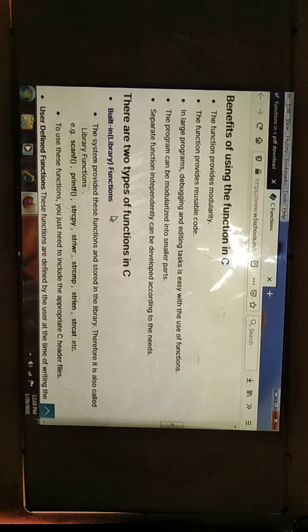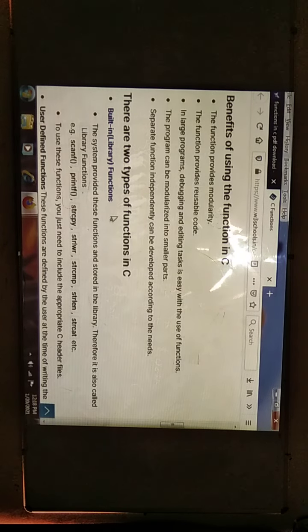The next benefit is that the program can be modularized into smaller parts, meaning the program will be divided into small programs, each and every program into sub programs. Each and every function will perform a different operation, meaning it can give different results. Next, separate functions can be developed independently according to our needs.